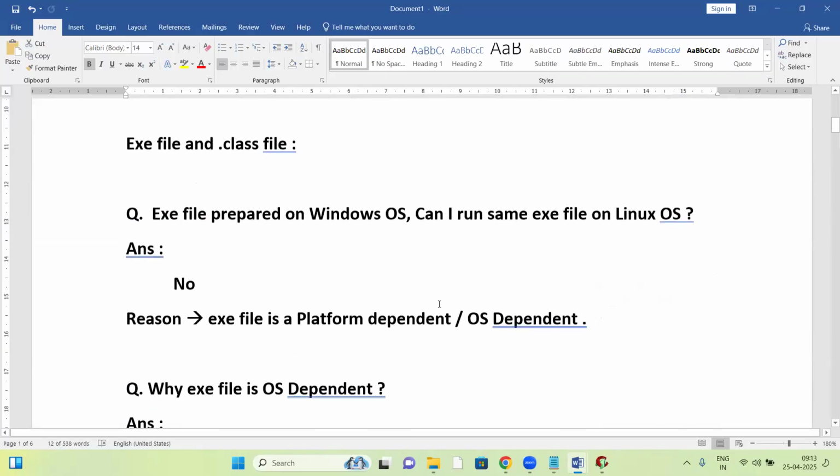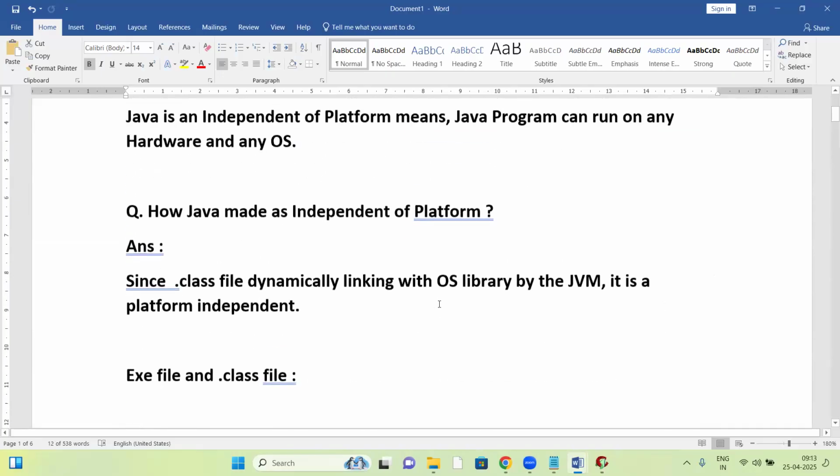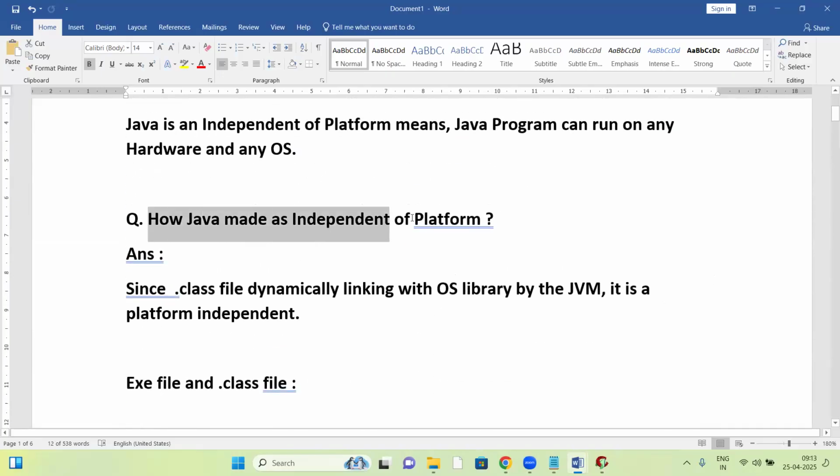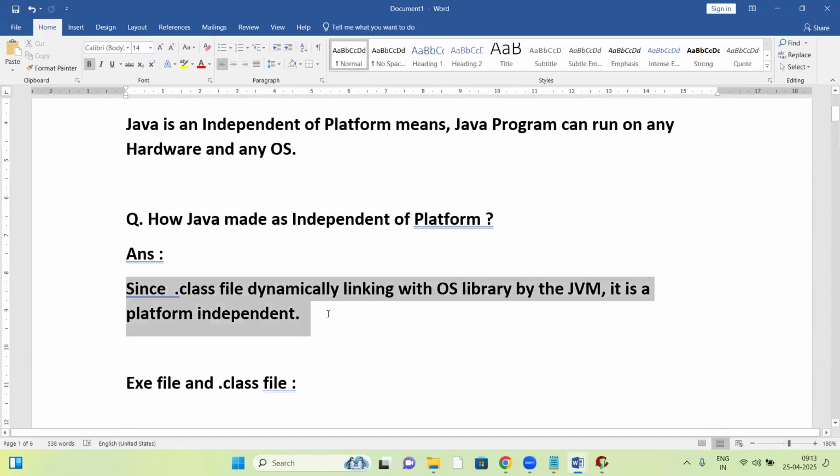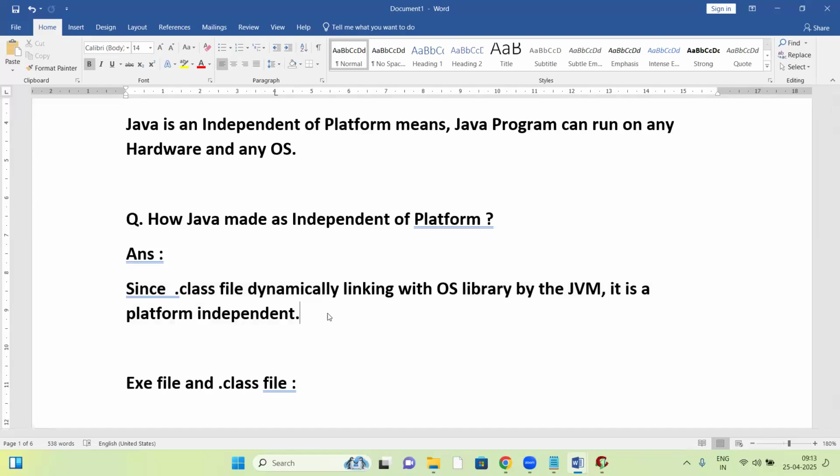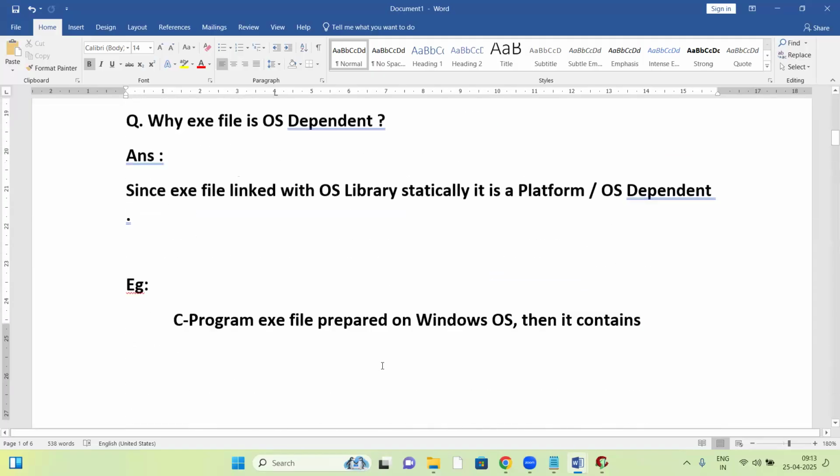This is how Java made us independent of platform. Reason: since the .class file is dynamically linked with the OS library, it is platform independent. So static linking, dynamic linking, I think it is clear. Now, what is the difference between an exe file and a .class file?